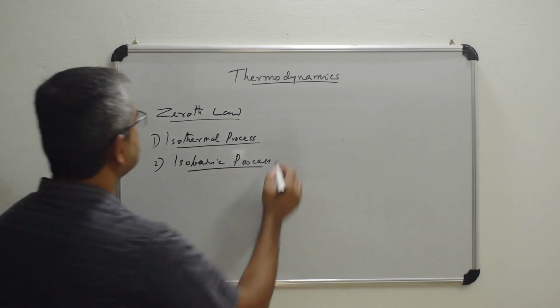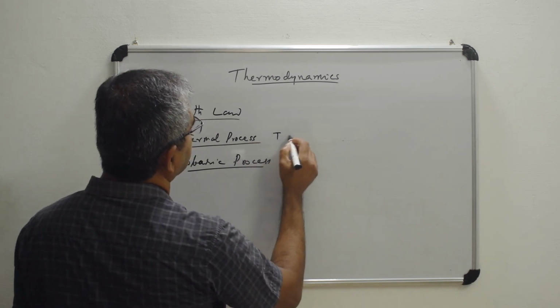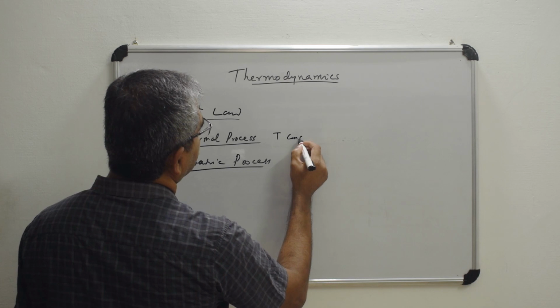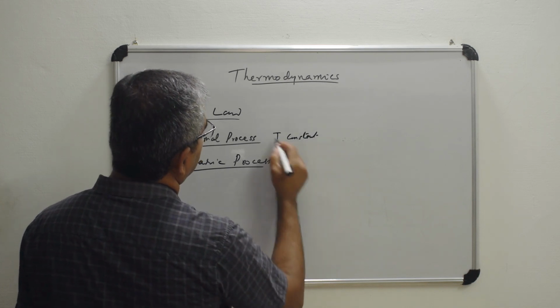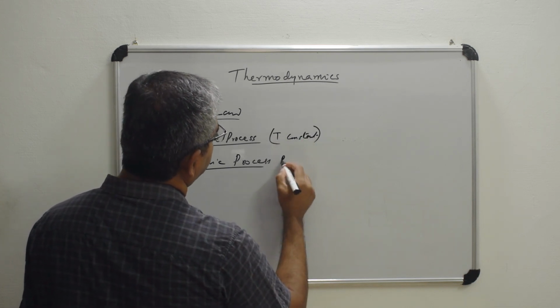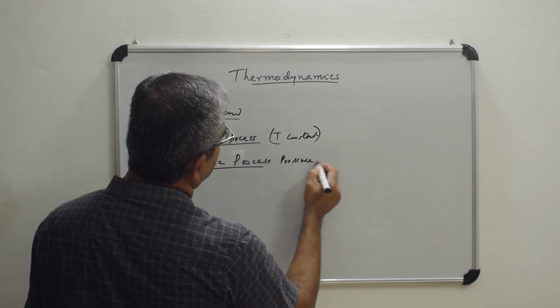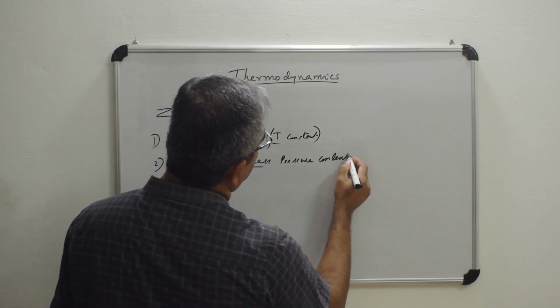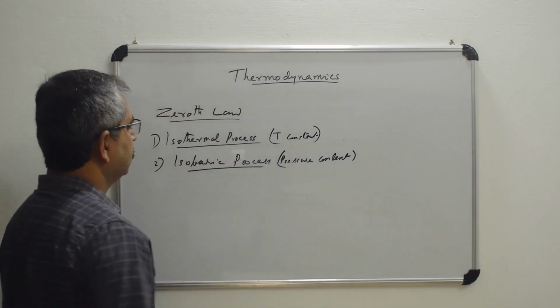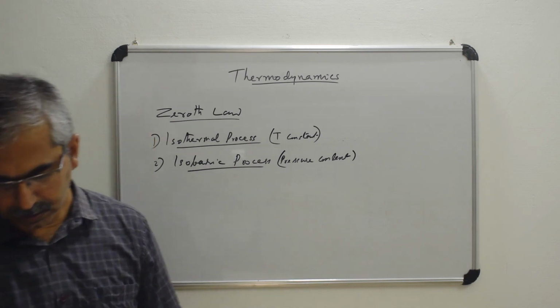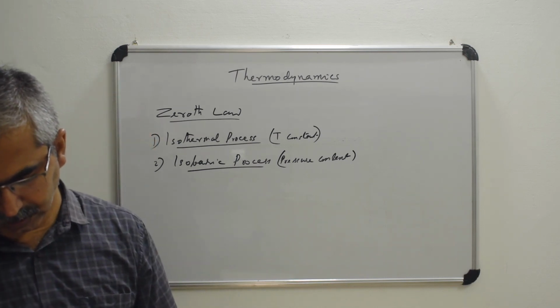In the isothermal process you have the temperature constant, and here you have the pressure constant. So in an isobaric process, the pressure will be a constant.